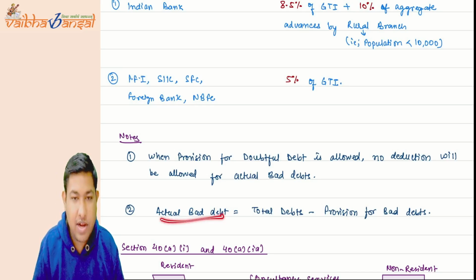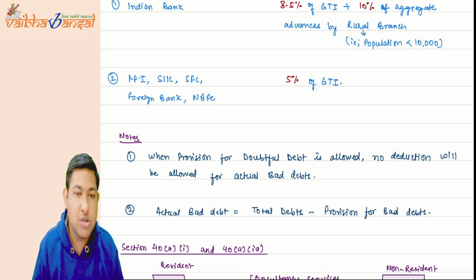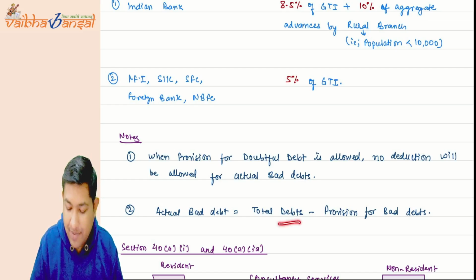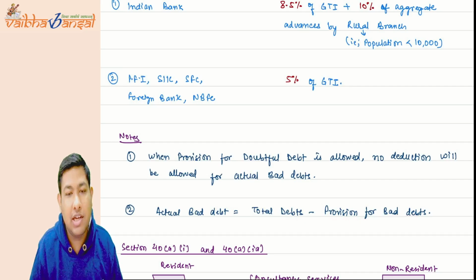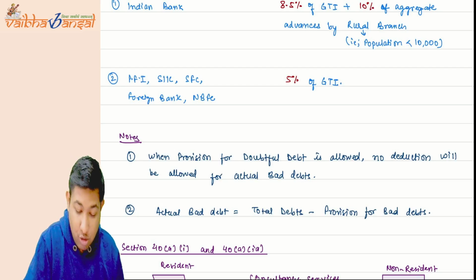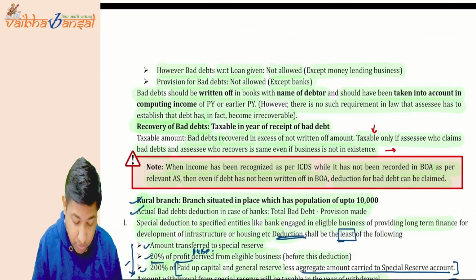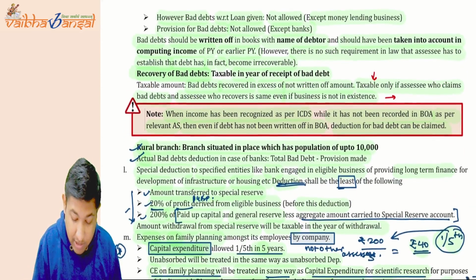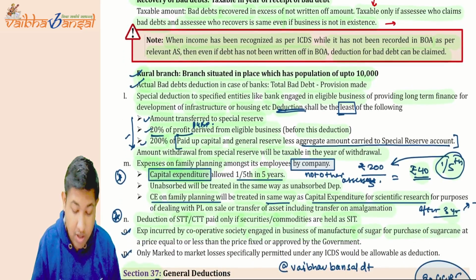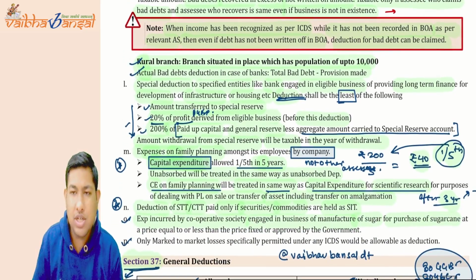When you have to calculate the actual bad debt, the amount will be total debt minus the provision for bad debt. You will calculate the actual bad debt like this. I hope this point is also very much clear to you. These two points are also covered. Now, the very basic points are there.